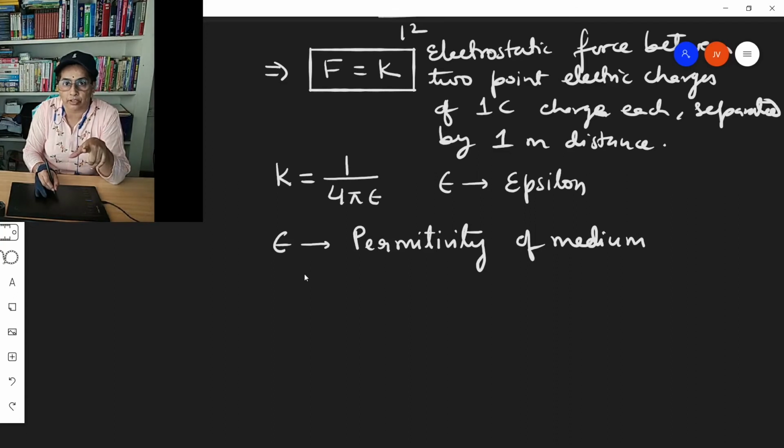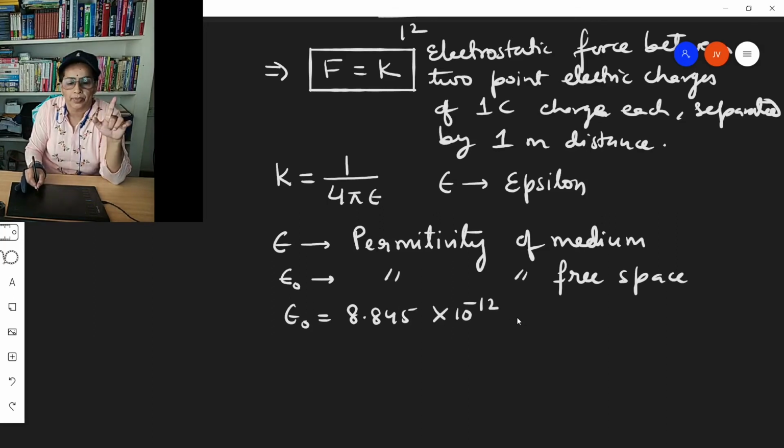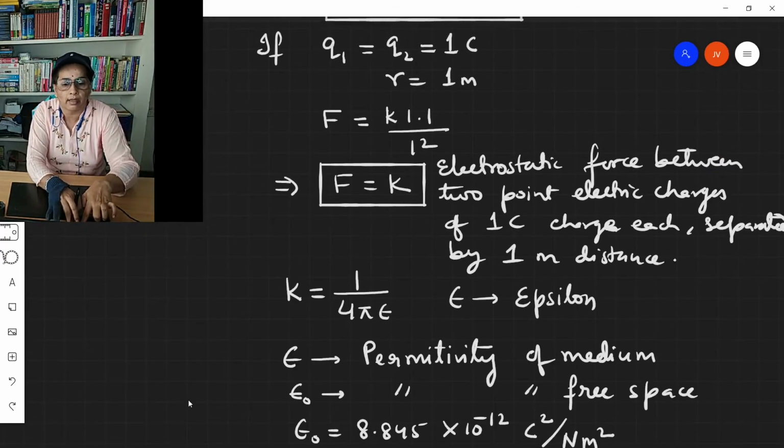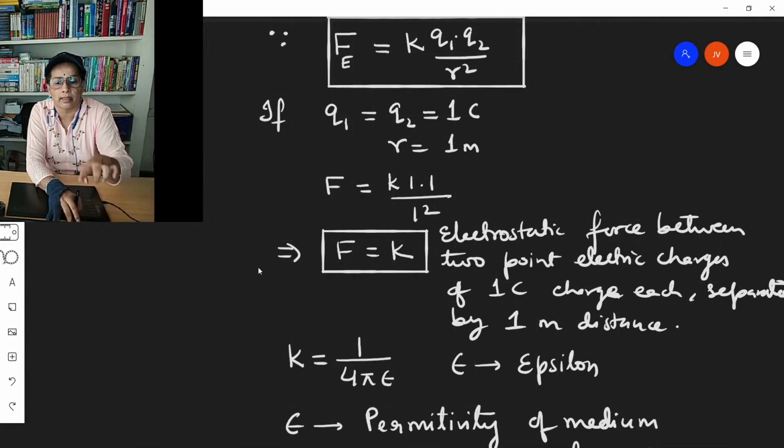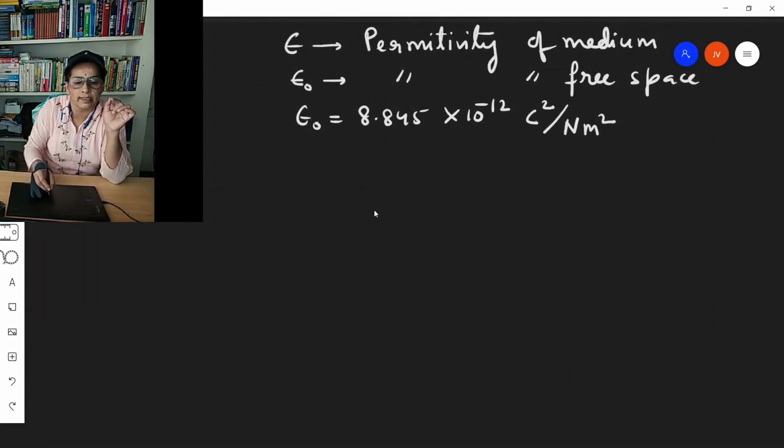If these electric charges, the Q1 and Q2 that we spoke of right now, are placed in vacuum, then epsilon naught is the permittivity of free space or vacuum, whose value is approximately 8.845 into 10 to the power minus 12 coulomb square per Newton meter square. So this is the SI unit of epsilon.